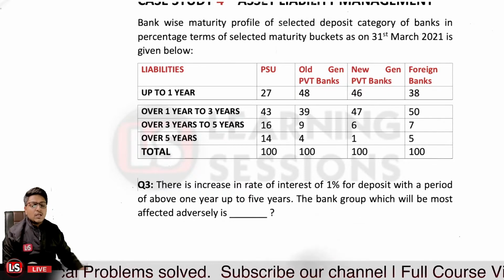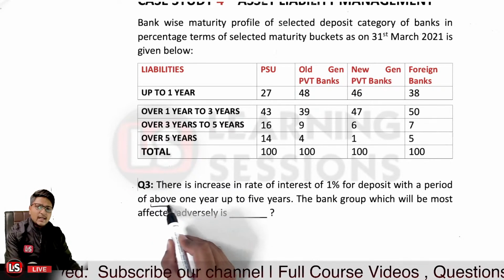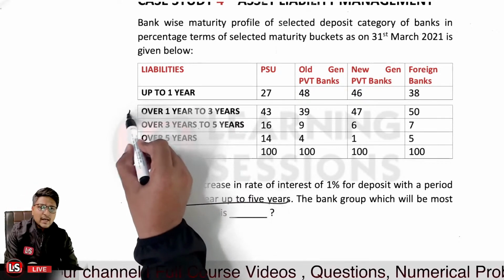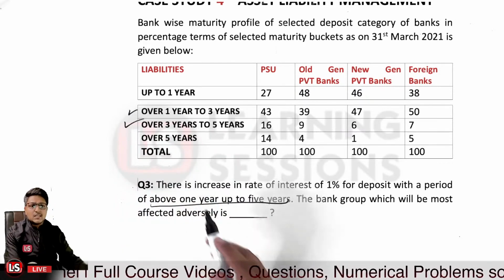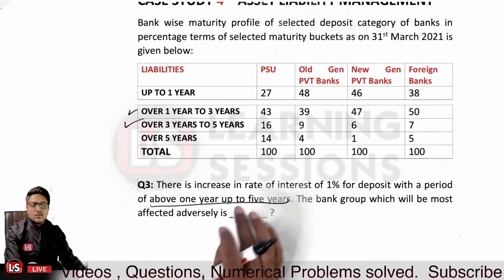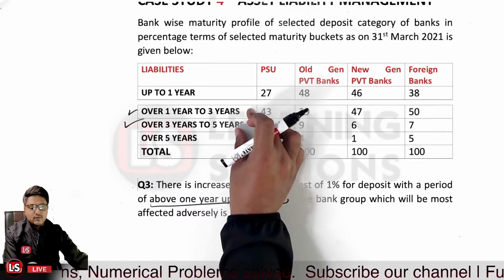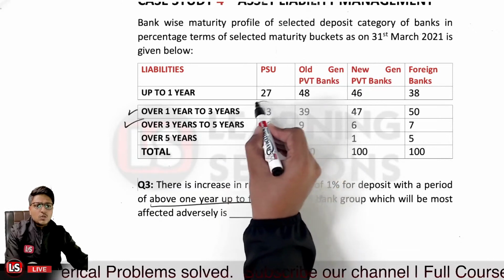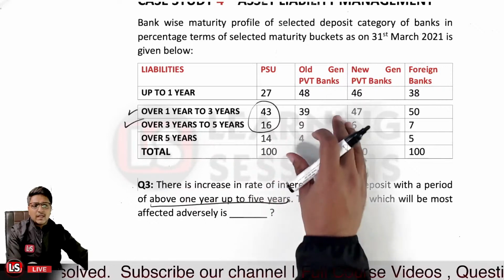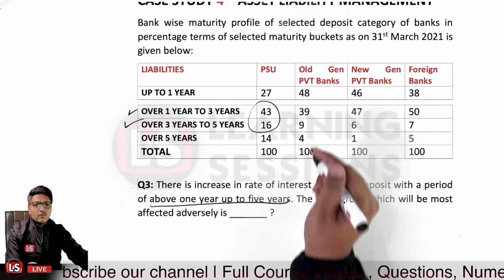Why is it so? First of all, look at the factor. We are not considering only one window. We are going to consider two time horizons, that is above 1 year up to 5 years. So it includes this one and also this one. It includes both, that is over 1 year and further over 3 years up to 5 years. So the sum total of these is to be taken, instead of taking only one category of the time horizon.